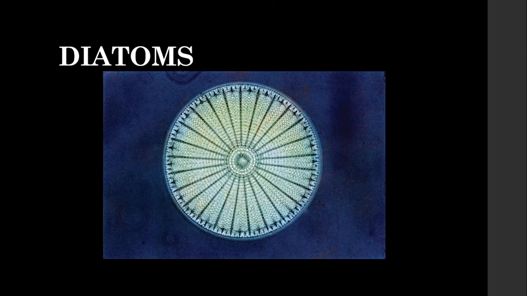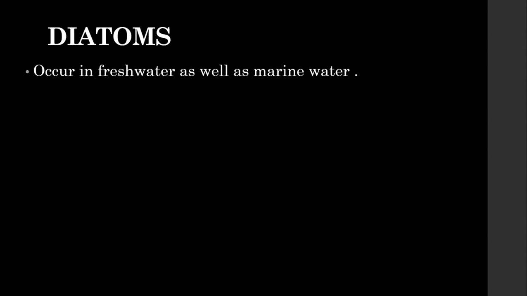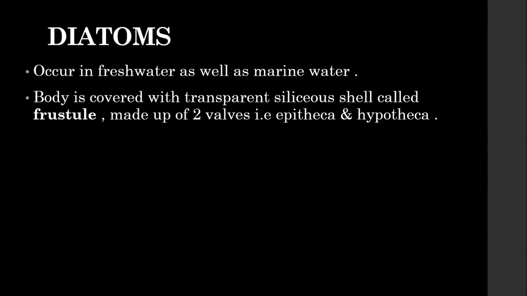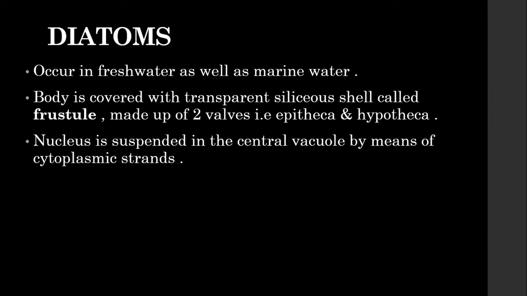We'll study some of the major examples in kingdom Protista. Let's begin with the first one, that is diatoms. It belongs to the phylum Chrysophyta. These diatoms are mostly aquatic or they are found in moist terrestrial habitats. They can even be present in marine water as well. The body is covered with a transparent siliceous shell called frustule made up of two valves, epitheca and hypotheca. The nucleus is suspended in the central vacuole by means of cytoplasmic strands.